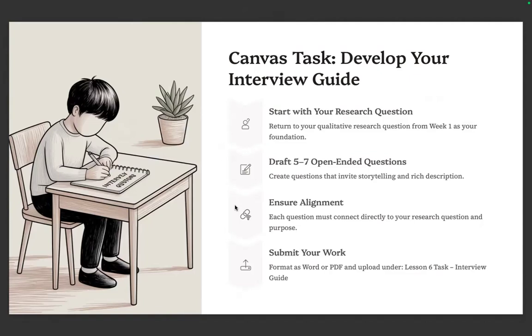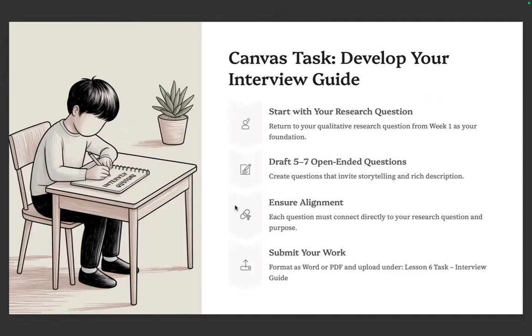For lesson 6, which is also due next week, start again with your research questions. Return to the qualitative research questions from your first lesson, and then create questions that invite storytelling and rich description. Please ensure alignment, so put it in tabular form.